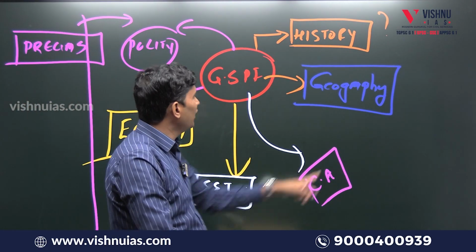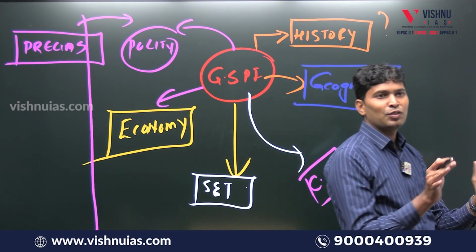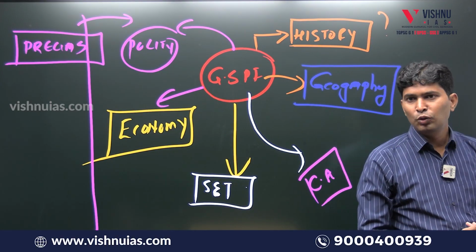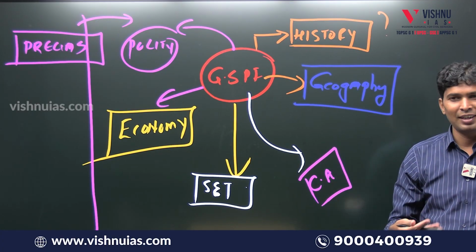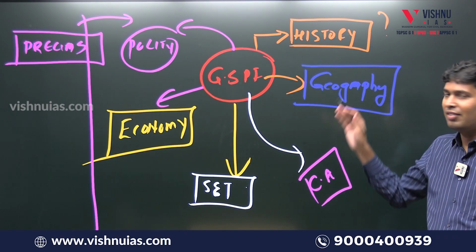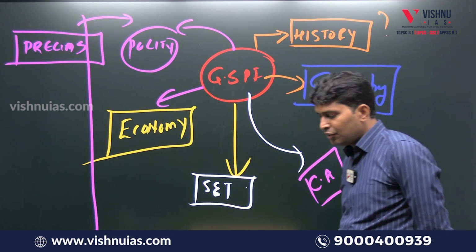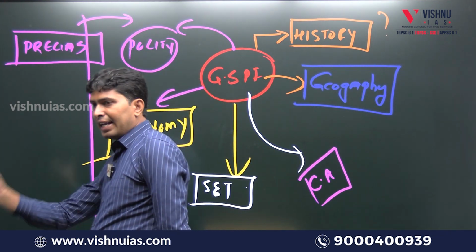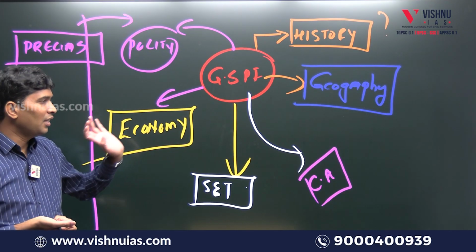Nobody is perfect in all the subjects, but you should get average in all the subjects to be qualified. Meaning you cannot say, sir, I don't like economy, I'll completely leave the economy. Practically not possible. I don't like geography, I'll completely leave geography. Practically not possible. So first and foremost, an aspirant is supposed to know what is the demand of the prelims exam.